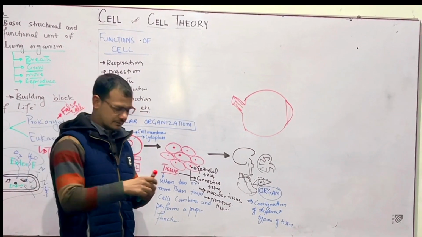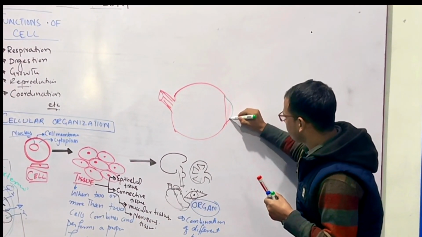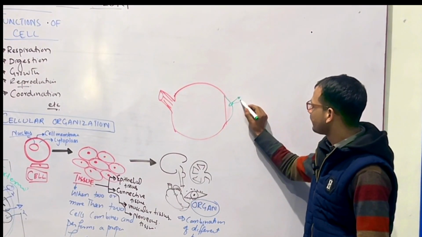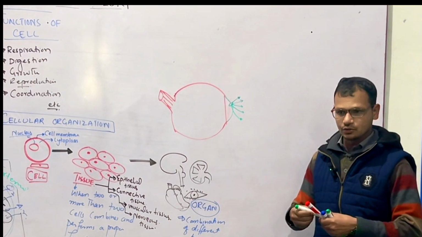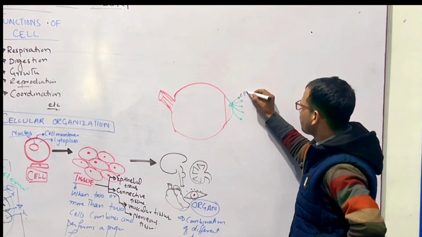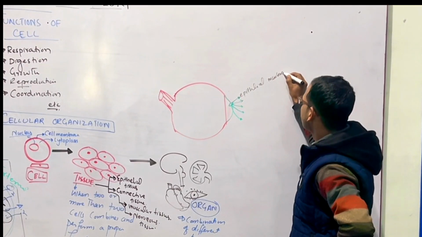This is the eye, for example, and this is called the cornea. Cornea is made up of four or five different types of layers, tissues. For example, we have the epithelial layer, epithelial membrane or layer.